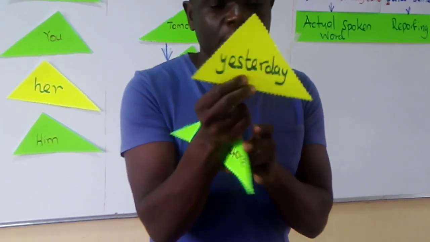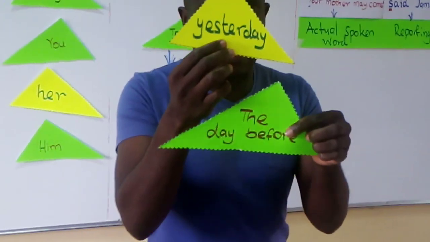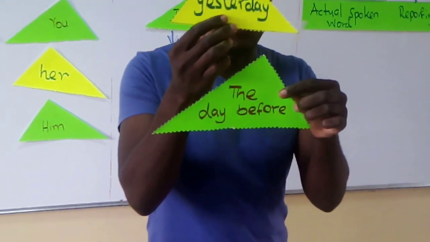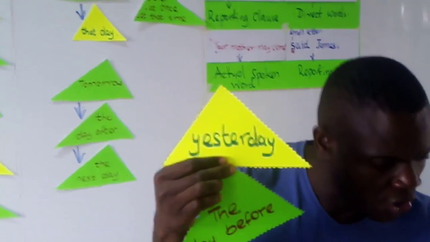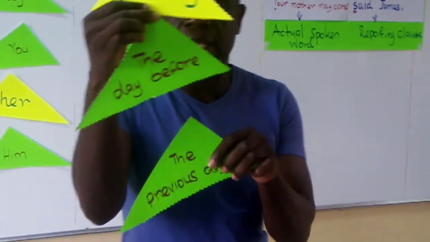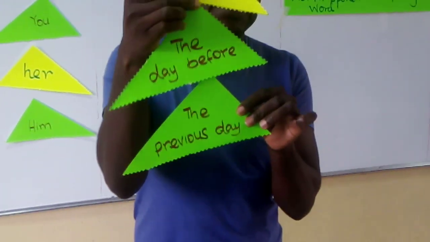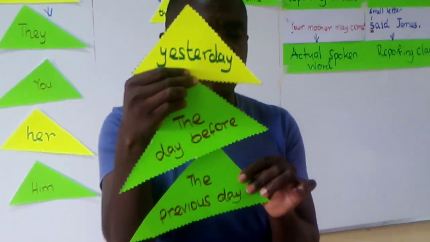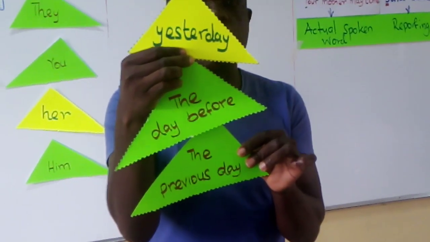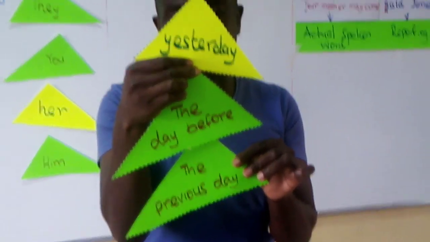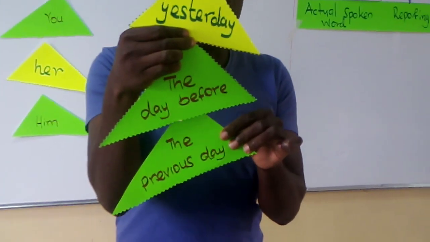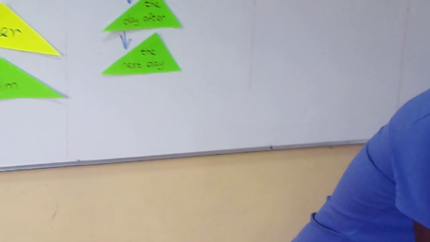Yesterday becomes the day before, or the previous day. So remember, when you are changing it to indirect speech, yesterday becomes the day before or the previous day.